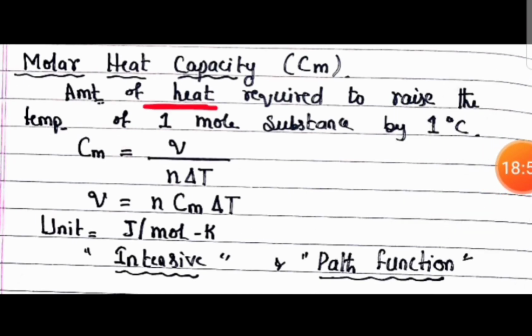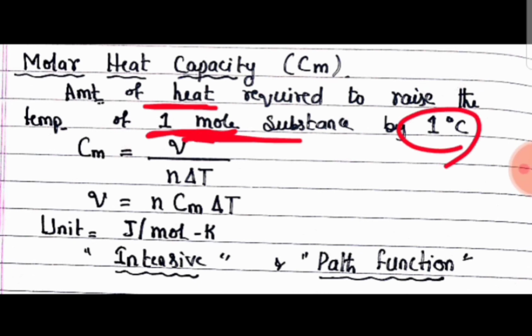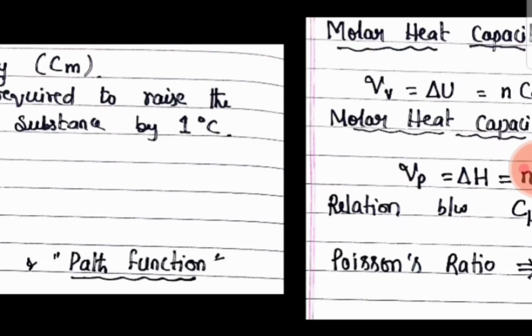Now what does molar heat capacity, CM, mean? It is the amount of heat required to raise the temperature of 1 mole of a substance by 1 degree Celsius. The formula: CM is equal to Q by N delta T. The unit is joules per mole Kelvin, and it is intensive. Remember, molar heat capacity is an intensive property as well as a path function, not a state function. Molar heat capacity is a path function.